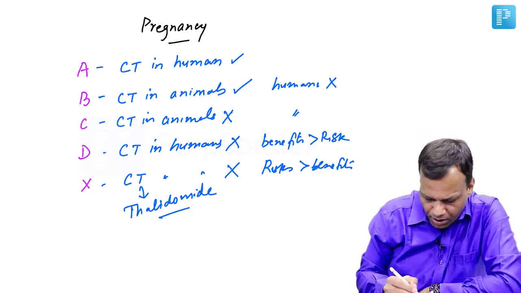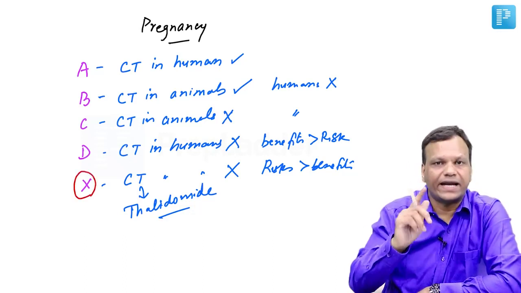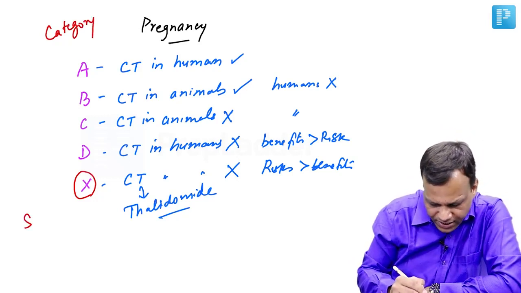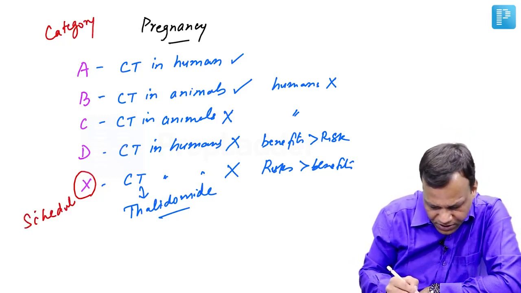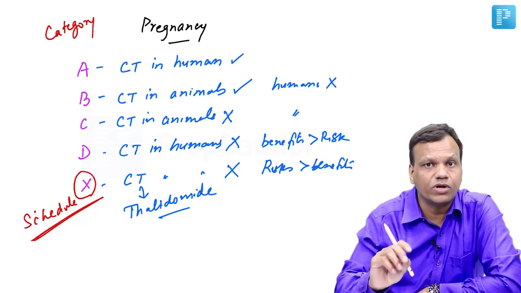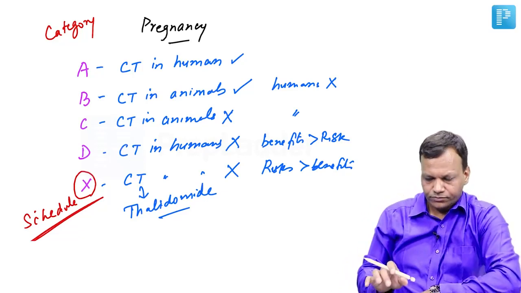Now another important thing to remember is Schedule X and Category X are different. So these are pregnancy categories. But if we say a drug is Schedule X, it means the drug is a narcotic drug. Schedule X is narcotic drugs like morphine. They are Schedule X drugs. Okay. So these are the different pregnancy categories.